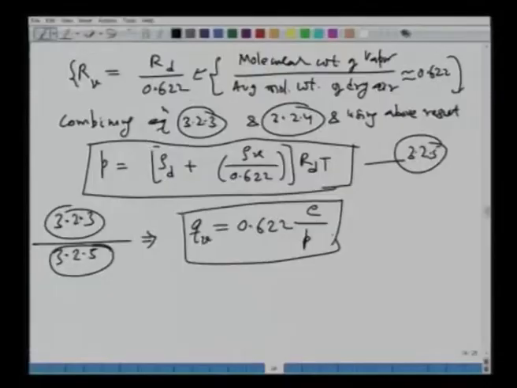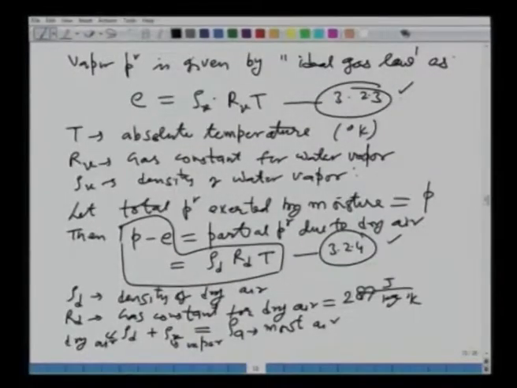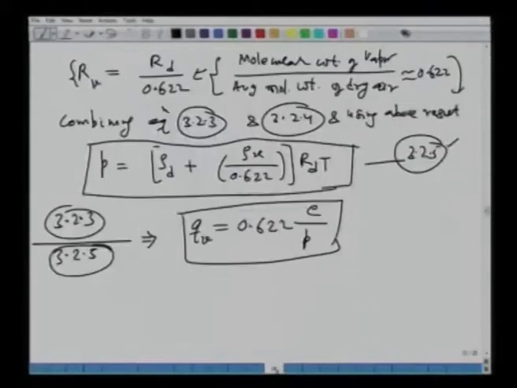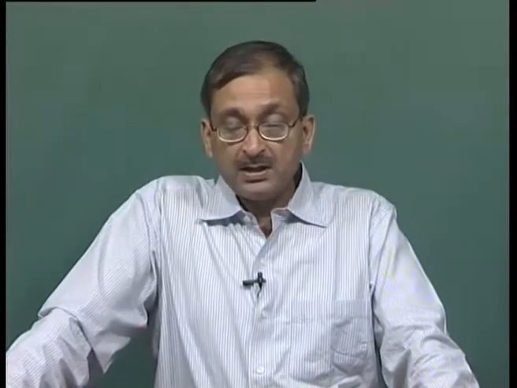What I have done here is I am saying, if we divide equation 3.2.3 by 3.2.5, and 3.2.3, if I go back, is this one. Okay. You did that, we get this relation, and I will number this as 3.2.6. This 3.2.6 is a very important equation. Okay. You should be able to realize what it is giving us. It is giving us a measure of the specific humidity in the atmosphere, QV.